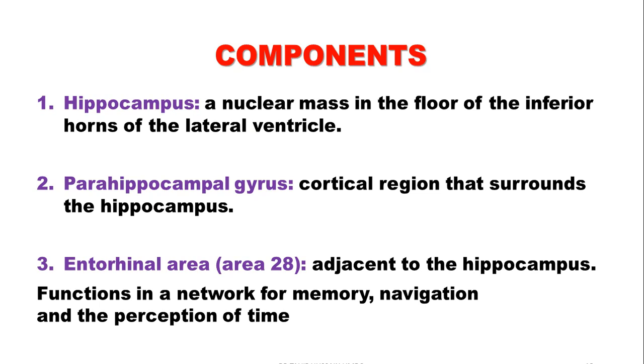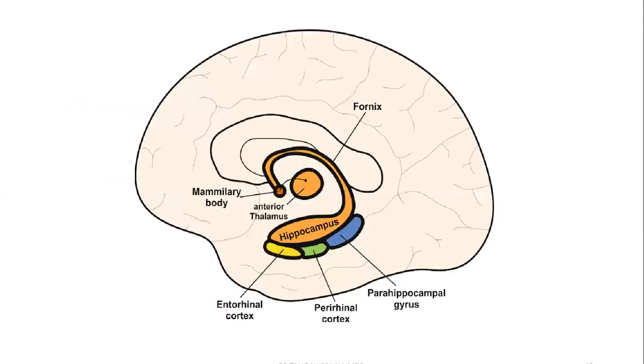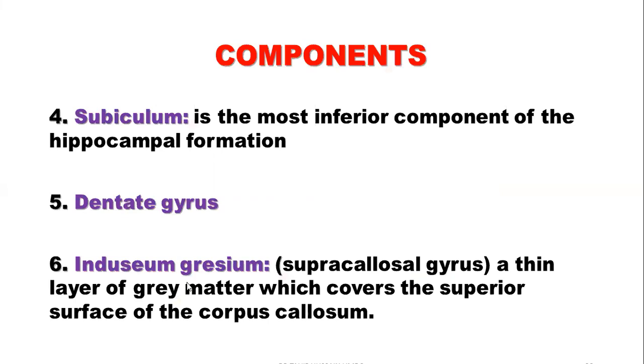It functions in a network of memory, navigation, and perception of time. We have here the hippocampus, the parahippocampal gyrus, and the entorhinal area or cortex.